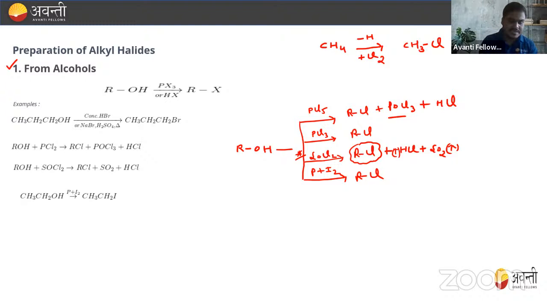No doubts? Okay. So this is one of the best methods for the preparation of alkyl halide using alcohol, right? So this is a very, very important method, and always remember this. Okay, sure. Next.